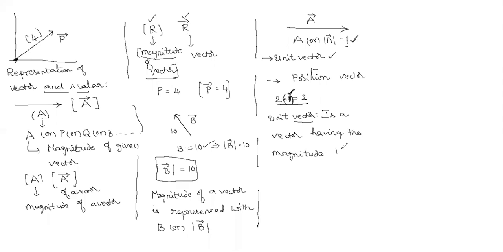Then what is the use of the unit vector? When a unit vector is multiplied with some magnitude, the magnitude is not changed. That's why it can be used to represent the direction of a given vector.